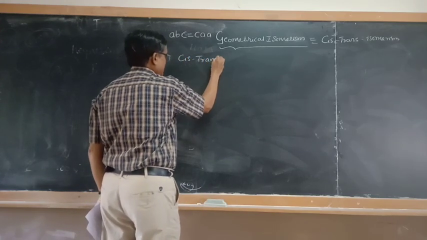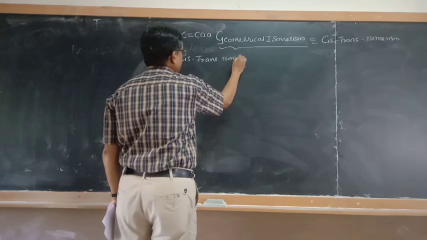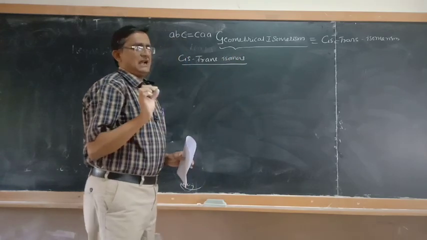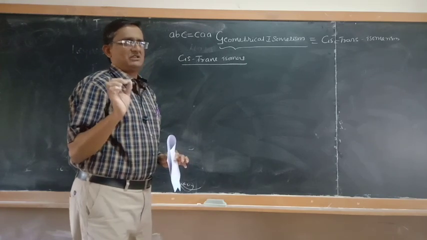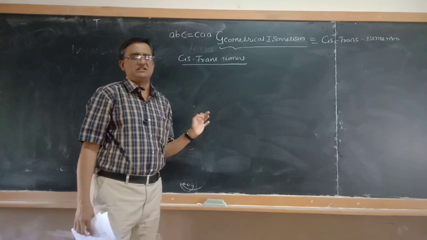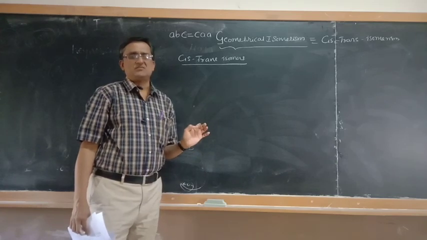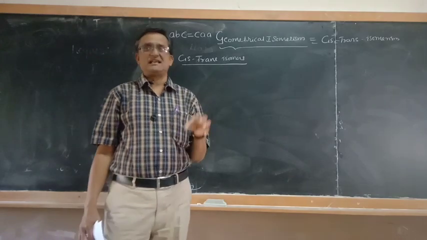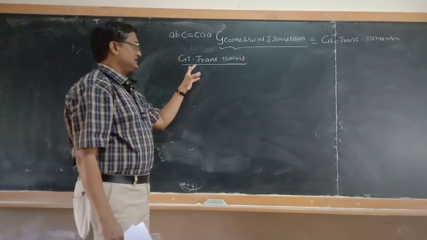Cis means when two atoms or groups have the same character, that means identical atoms or groups, if they are present together across the carbon-carbon double bond or the plane of carbon-carbon single bond in cyclic molecules, they are called cis isomers.